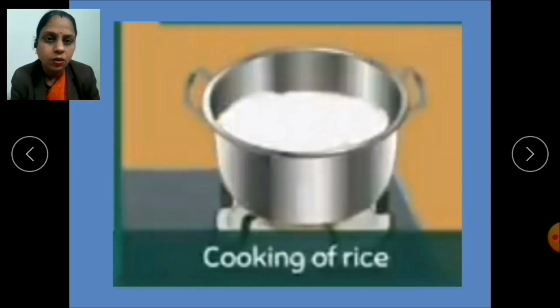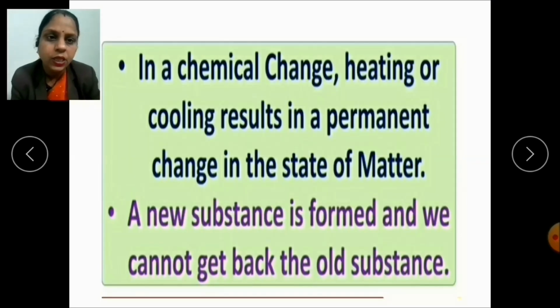It is because when food is cooked, it is not possible to get back the raw food from the cooked food, which shows that this change is a permanent change. So, in a chemical change, heating or cooling results in a permanent change in the state of matter. A new substance is formed and we cannot get back the old substance.